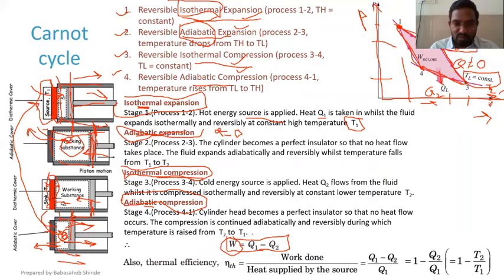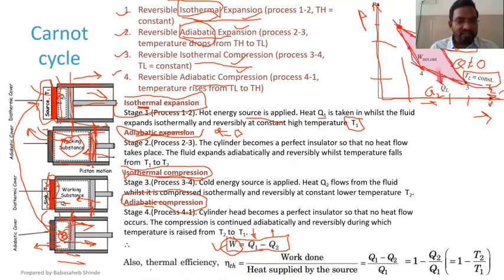Q1 is the amount of heat entering the system, or heat accepted from the high temperature reservoir or source, and Q2 is heat going out of the system, or heat rejected by the system to a sink at temperature T2. That is the low temperature reservoir, and that is the sink. So the difference between Q1 and Q2 will be equivalent to work produced during the cycle.